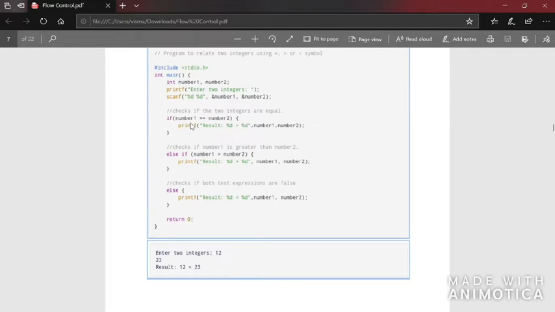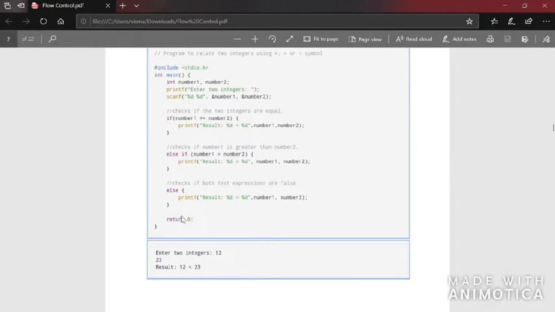If this condition becomes true, the statements included in that part will be executed, and the rest of the else if ladder will not be considered. The control will go after the else part, and it will execute the statements which come after the closing of the else part.